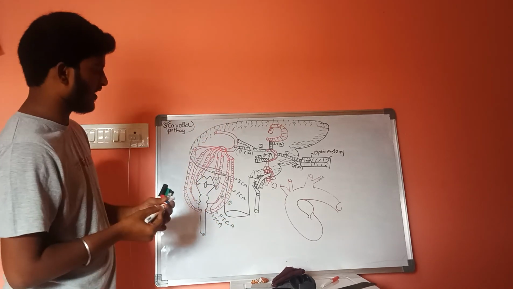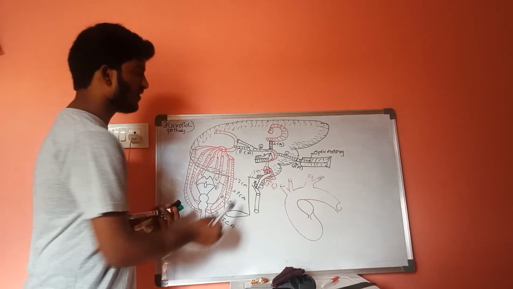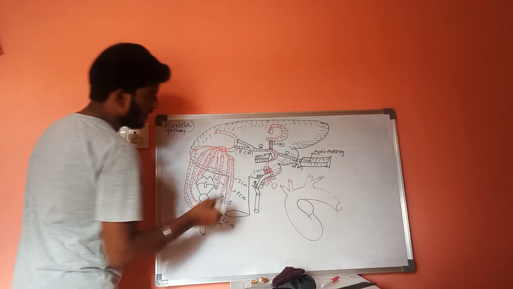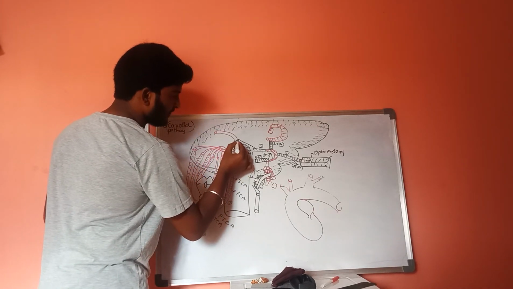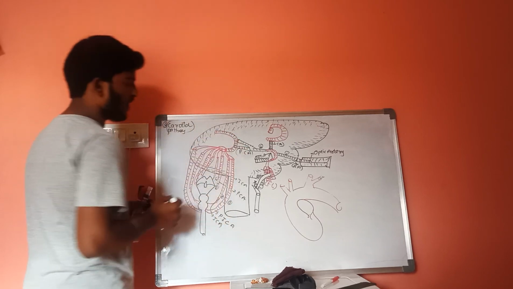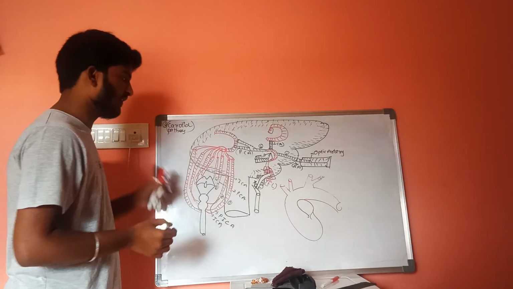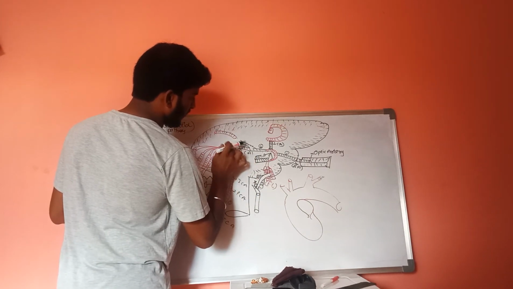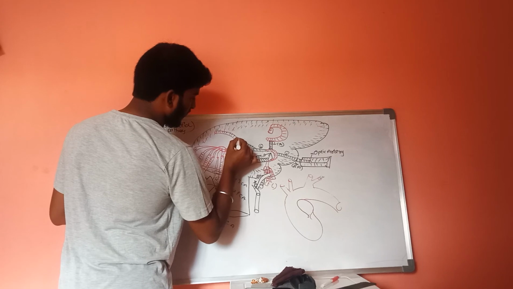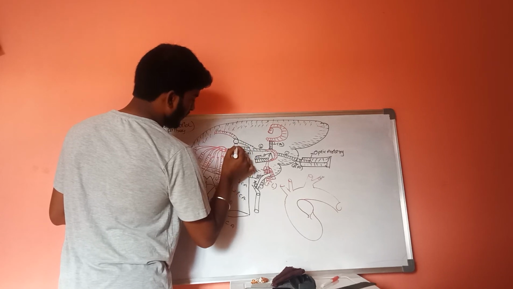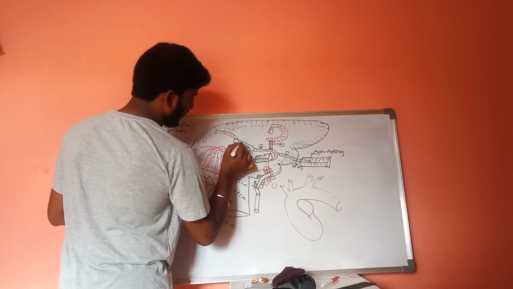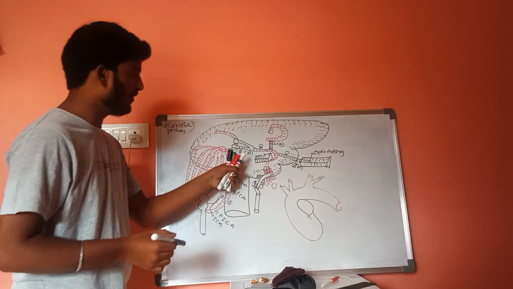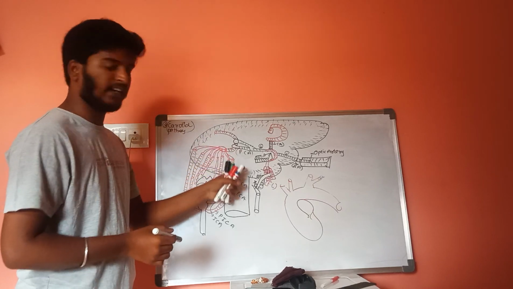These 4 different types of arteries will unite together, and the function of this posterior communicating arteries is to communicate with this parent artery, which is formed by the association of all these different types of arteries.